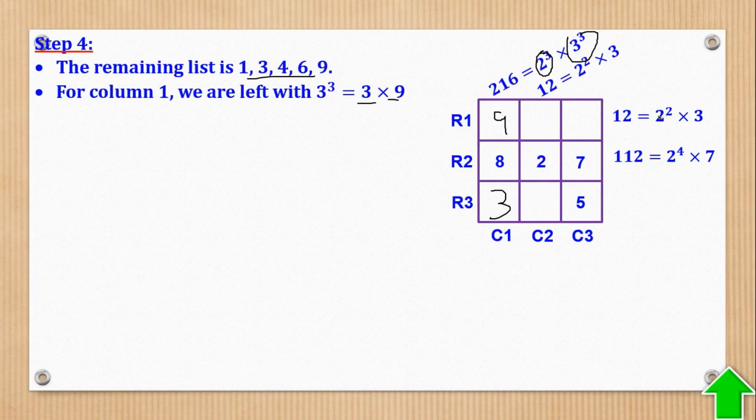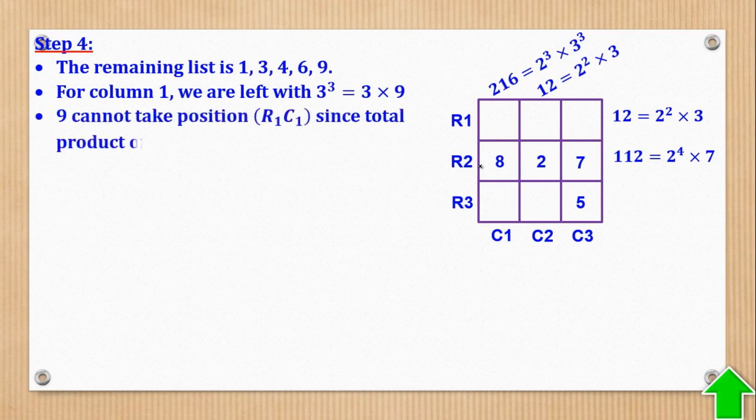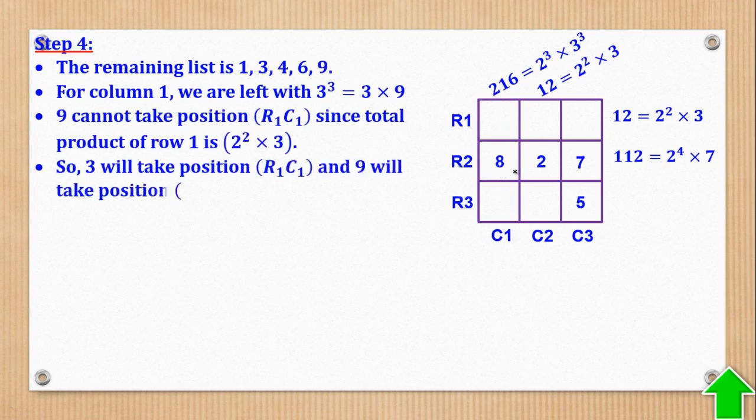You realize that here in this product, 9 does not exist. So the only option is to put 3 here and 9 there. So let's do that. So we can now put 3 there and also put 9 here.